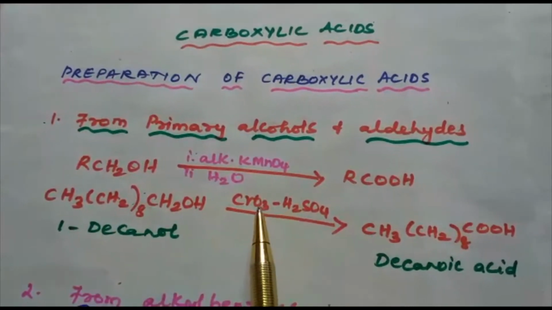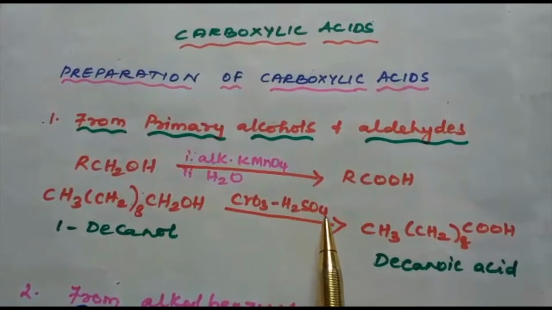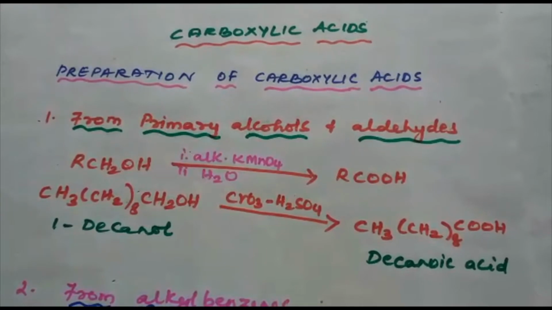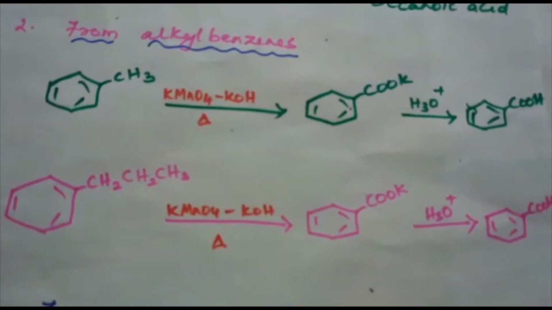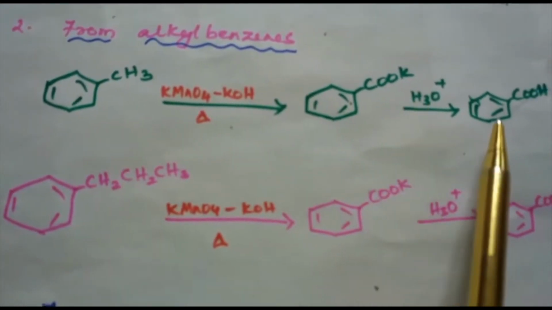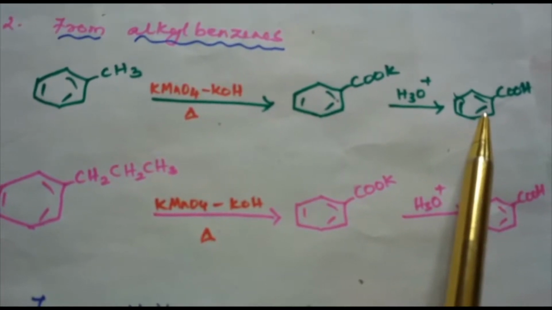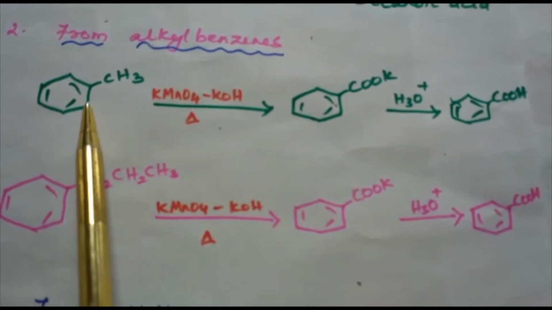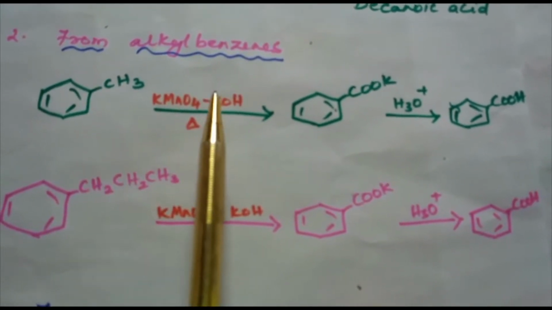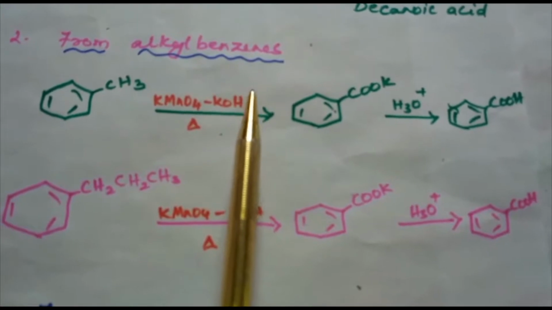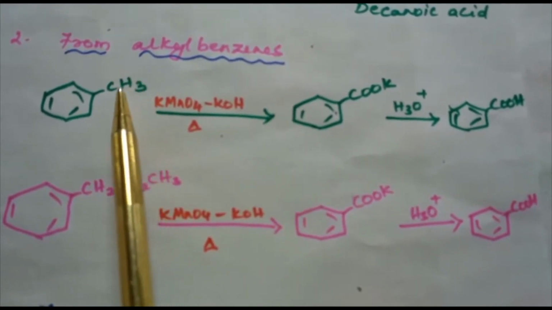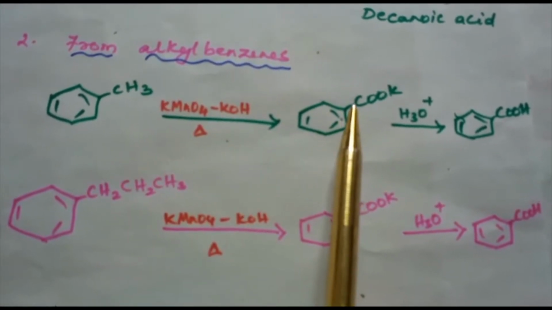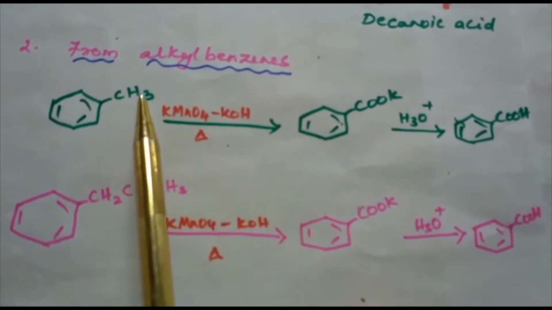Decanol in presence of CrO3 and H2SO4 gets oxidized to decanoic acid. Second method is from alkyl benzene. Aromatic carboxylic acids can be prepared by the vigorous oxidation of alkyl benzenes. Alkyl benzenes with chromic acid or acidic or alkaline potassium permanganate. The entire side chain is oxidized to the carboxyl group irrespective of the length of the chain.